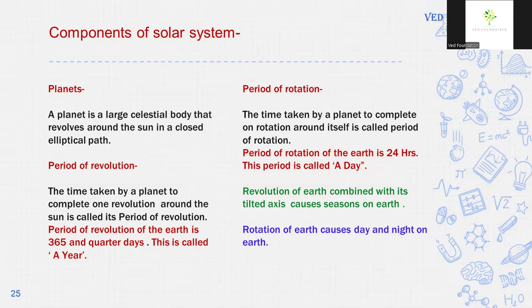Period of revolution. The time taken by a planet to complete one revolution around the sun is called its period of revolution. The period of revolution of the Earth is 365¼ days, and this period is called a year. Period of rotation. The time taken by a planet to complete one rotation around itself is called its period of rotation. The period of rotation of the Earth is 24 hours, and this period is called a day. Revolution of the Earth combined with its tilted axis causes seasons on the Earth, and rotation of the Earth causes day and night.